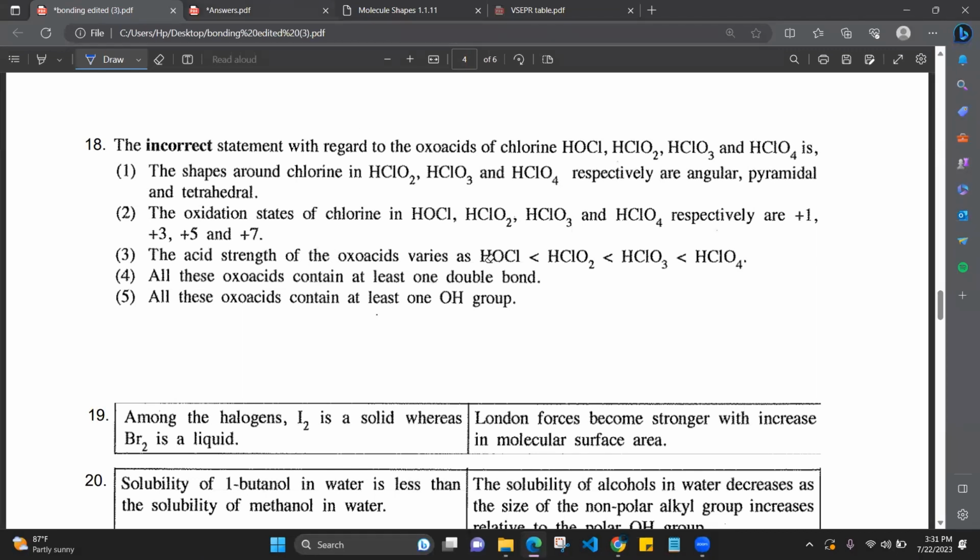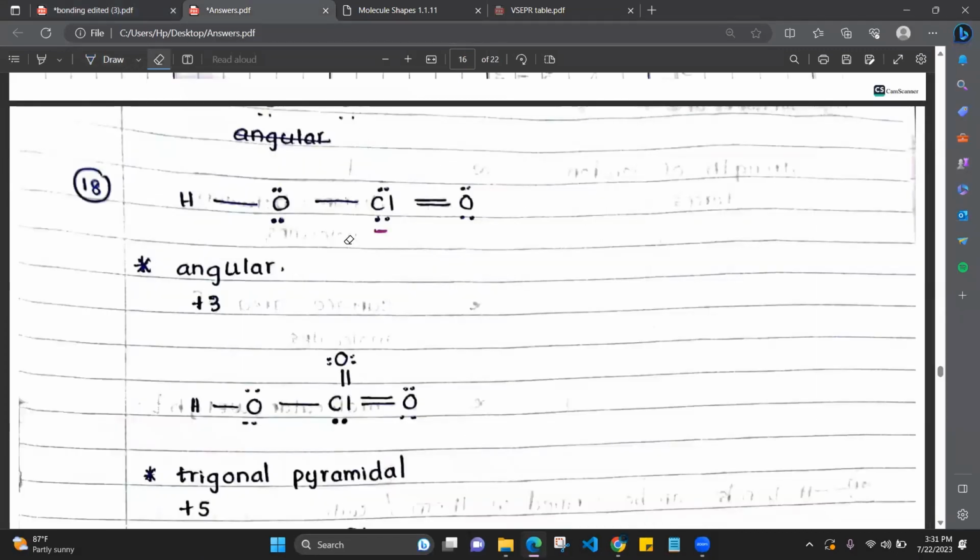So the shape around chlorine is what? Angular, as I showed. If there are two lone pairs in a tetrahedral arrangement, it is angular.